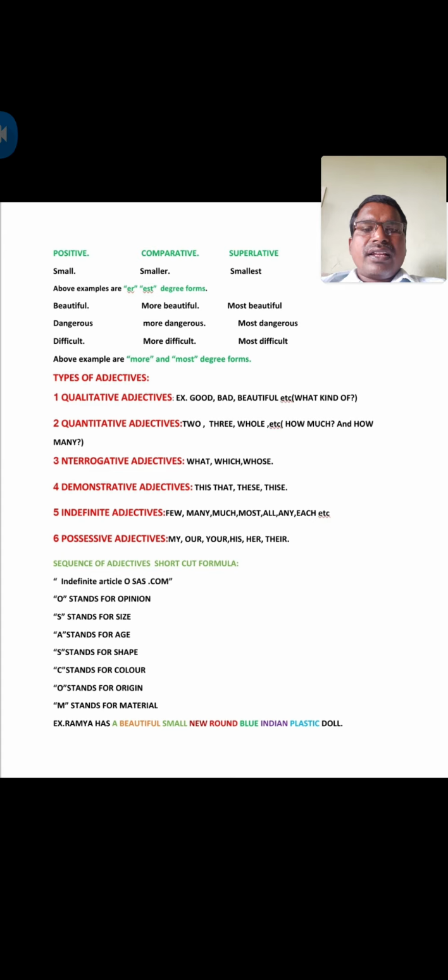Beautiful, what is that? That is our opinion. Next, small, size. New, that is age. Round, that is shape. Blue, that is color. Indian, that is origin. Next, plastic is the material, and doll is the noun. This way we have to prepare the sequence of adjectives in a given sentence.